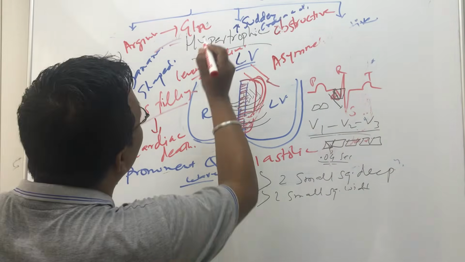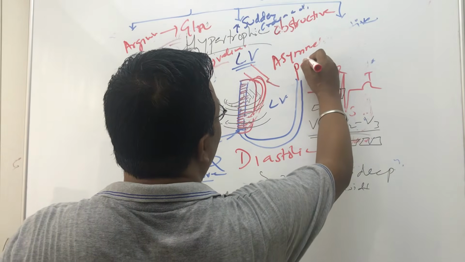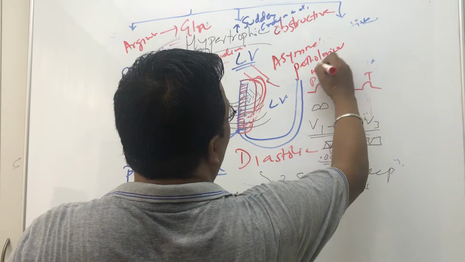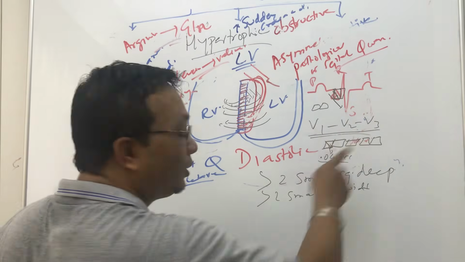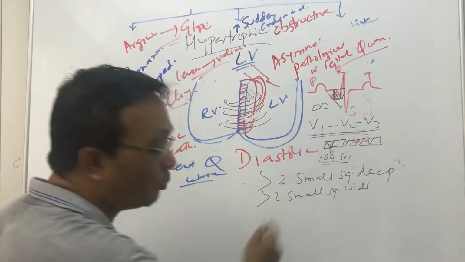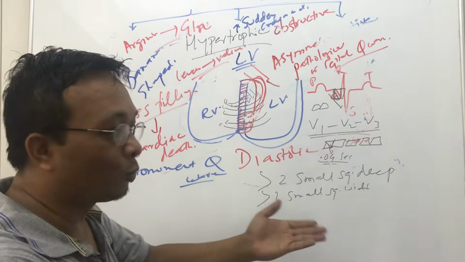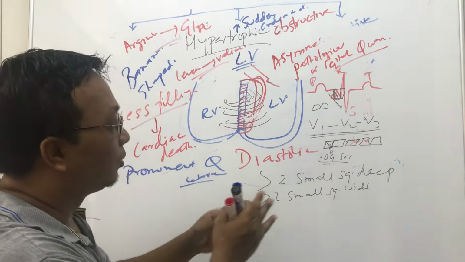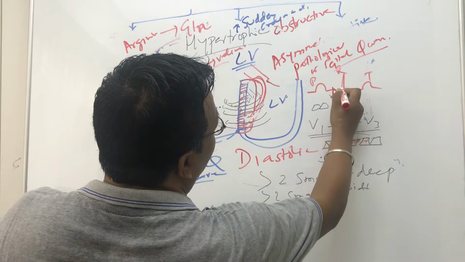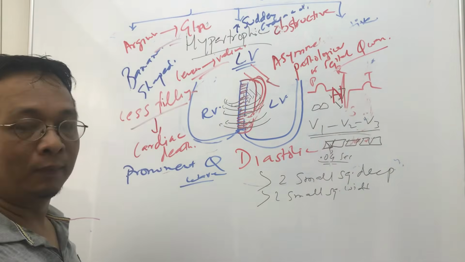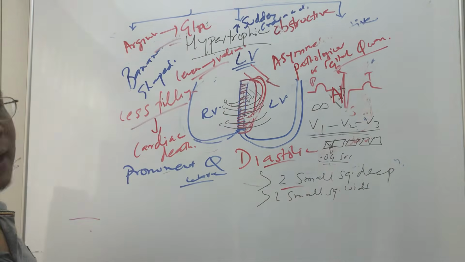So in hypertrophic cardiomyopathy, in the electrocardiogram, you will see a pathological or septal Q wave. It means you will see Q waves in V1, V2, V3 leads also. You will see the Q wave is very deep, more than 2 small squares, and the width, meaning how many boxes it covers, should normally be 1 small square, but it is more than 2 small squares. Then we can diagnose that this is hypertrophic cardiomyopathy.